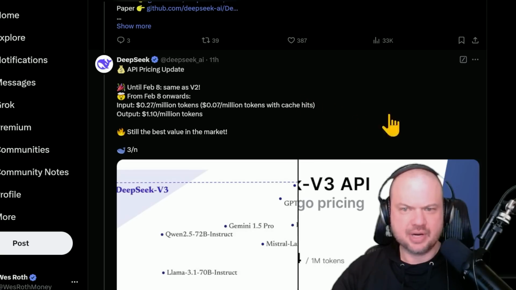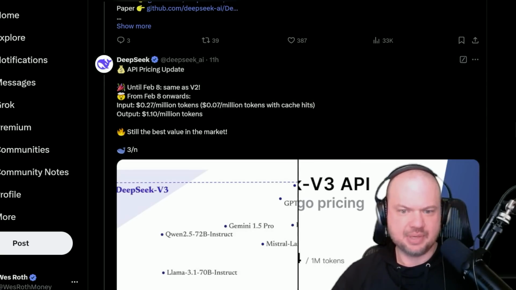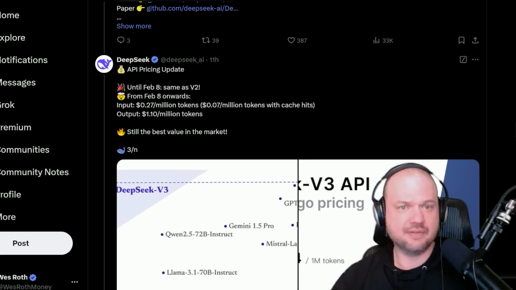And notice the pricing here. For the API, if you didn't want to run it locally, if you want to use their API, which a lot of people are going to use if you're building something at scale, the input is 27 cents per million tokens, and the output is $1.10 per million tokens.